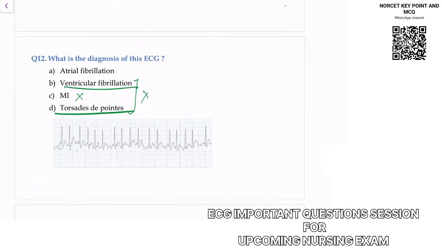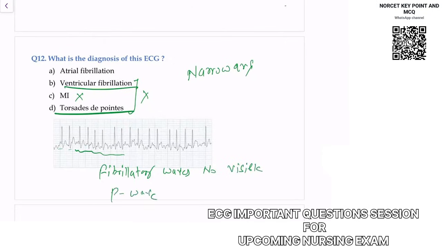And I told you narrow QRS. When you notice narrow QRS, it means it is a problem of the atria. And these waves which you notice here are called fibrillatory waves. Along with fibrillatory waves, you will see there are no visible P waves. Can you see P waves? No visible P waves. So this is what we call atrial fibrillation.